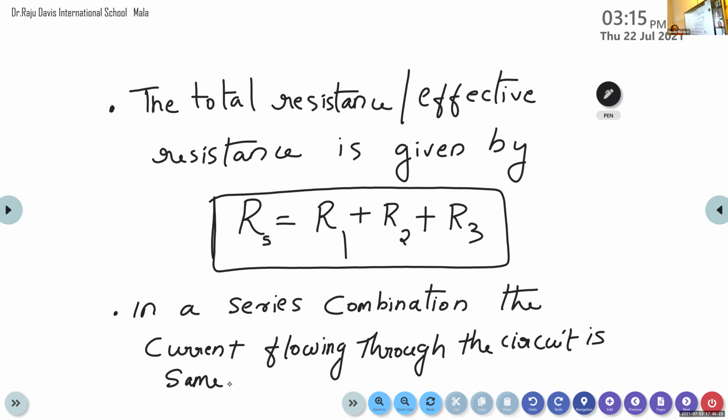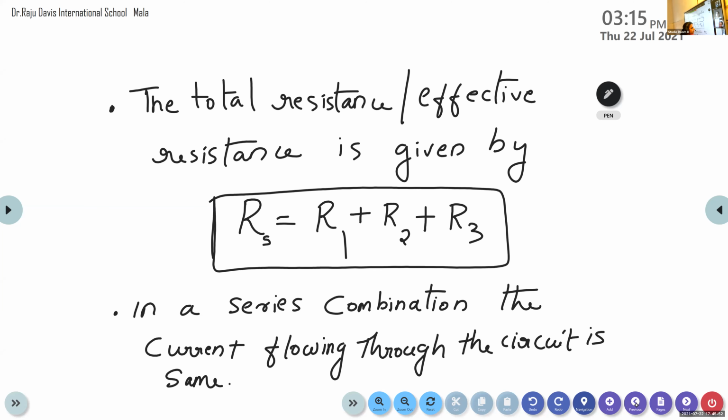The first one is the total resistance. Here we consider 3 resistors with resistance values R1, R2 and R3. Then the total resistance can be calculated by the equation Rs is equal to R1 plus R2 plus R3. Now the second point regarding the series combination of resistors. In a series combination, the current flowing through the circuit is same.